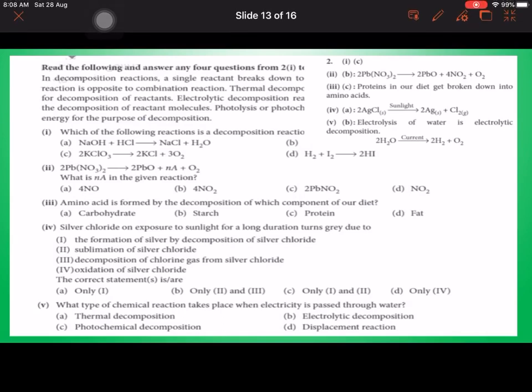Next, these are all the answers. First, when we say 2, it's C. Second, lead nitrate giving you 4NO2. Third, amino acids, protein. Fourth, AgCl will be giving you Ag and Cl2. And fifth one, electrolysis of water, is electrolytic decomposition. So all these are the correct answers. You can see the equations from this also.